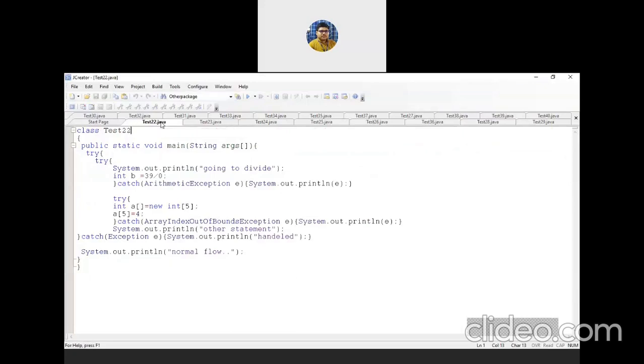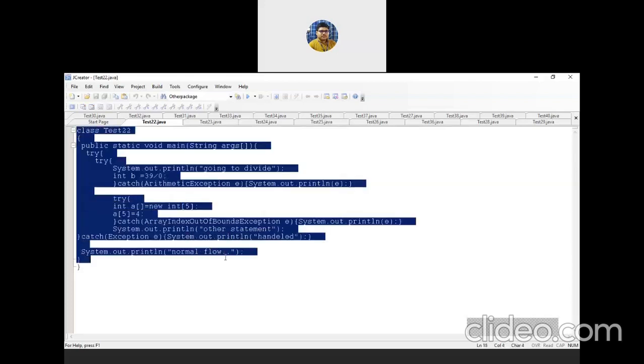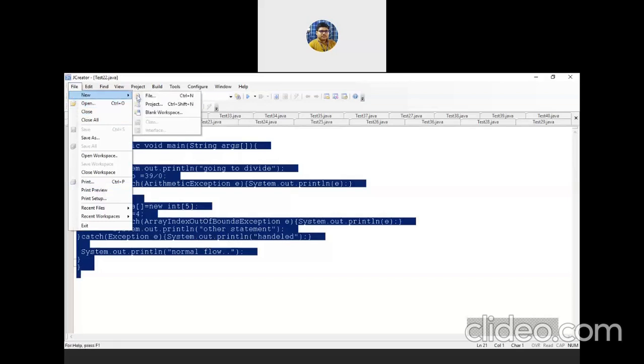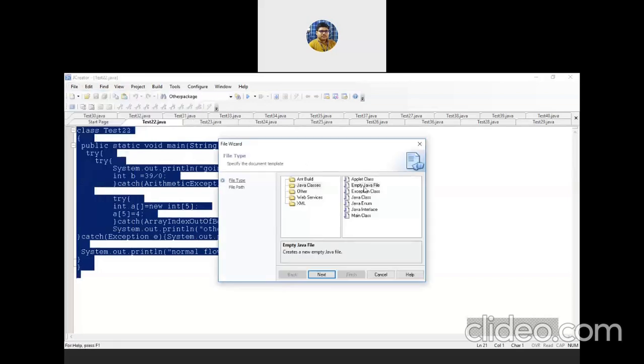So this is the first program. It's just a simple program, but what we are doing over here is a try inside a try block. Before writing this, I'm showing you a simple example first.